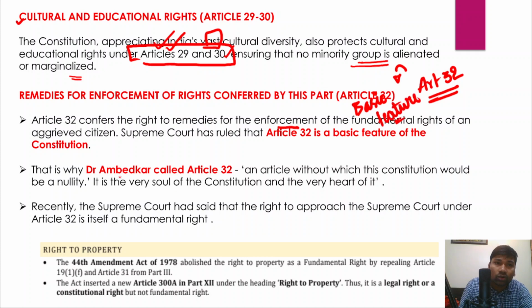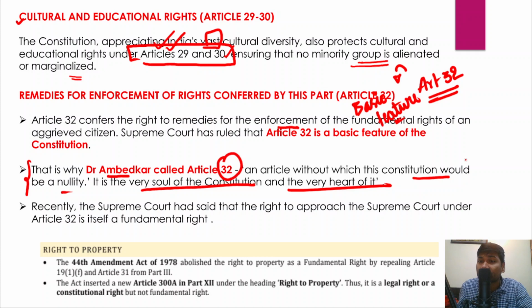And in fact, Dr. B.R. Ambedkar called Article 32 a very important provision. And without Article 32, the Constitution would be a nullity. And in fact, it is the very soul of the Constitution and the very heart of it. And this is what Dr. B.R. Ambedkar has said about Article 32 of the Indian Constitution. Right?